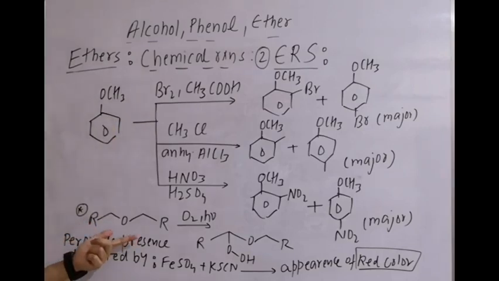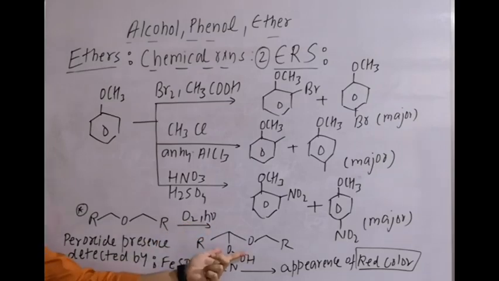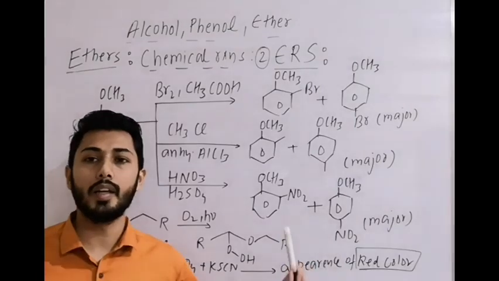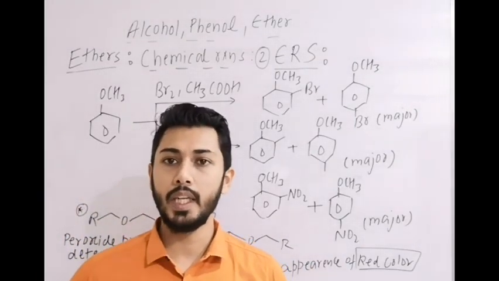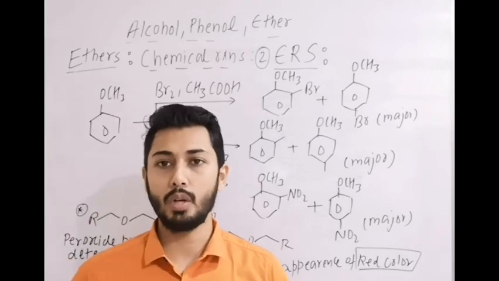Now one extra piece of information: ethers, in the presence of oxygen and light, convert some part into peroxide, that is, a peroxy linkage. How do we detect that a peroxide is present in ether? By treating it with freshly prepared aqueous FeSO4 and then adding KSCN, potassium thiocyanate. Appearance of red color indicates the presence of peroxide in the ether. So these are the chemical reactions of ether.